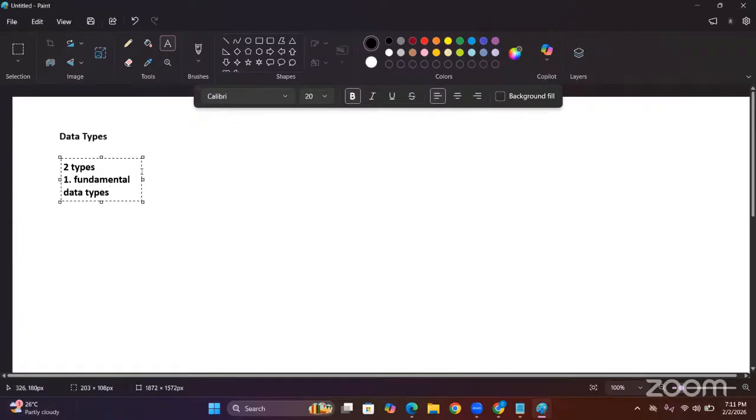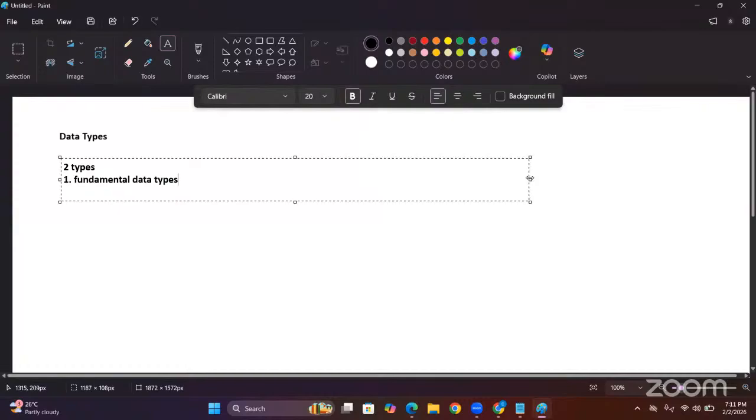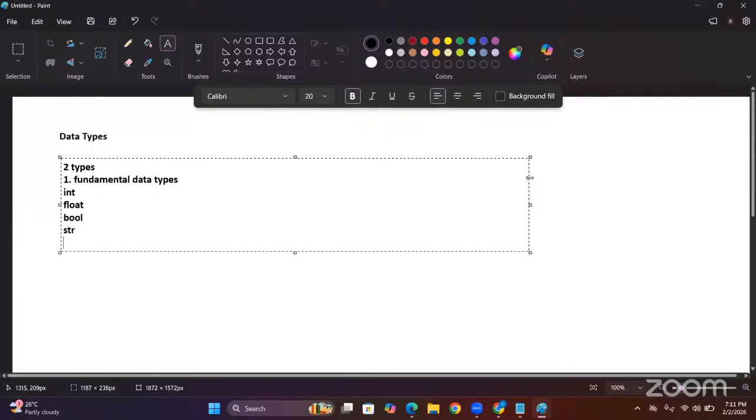In fundamental, we have integer, float, bool meaning boolean value, string, and complex. Remember this one. These are our fundamental data types.